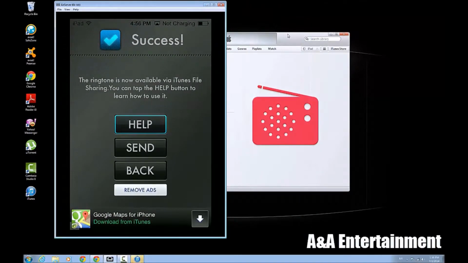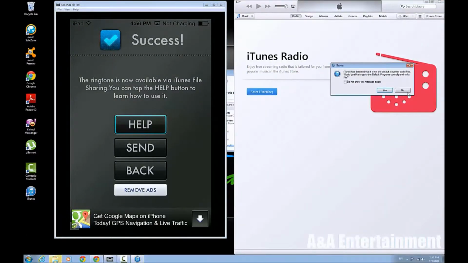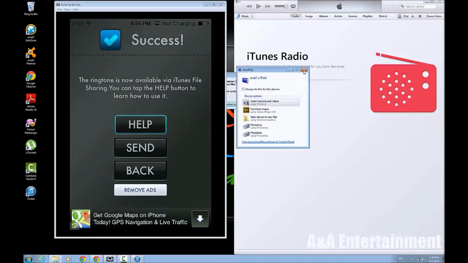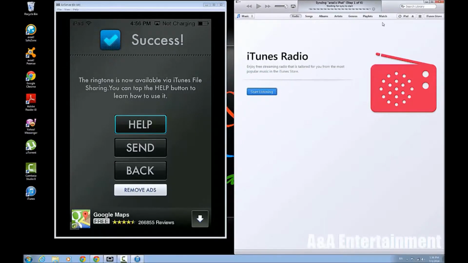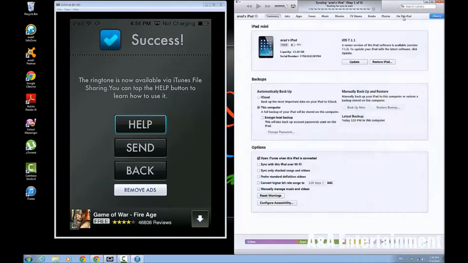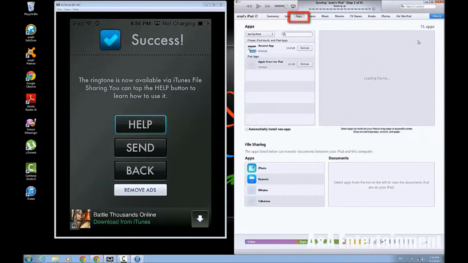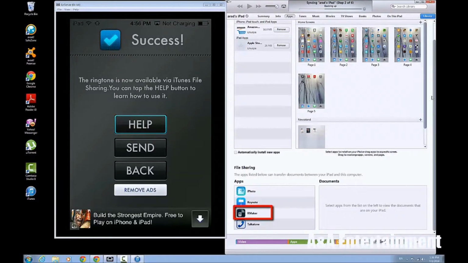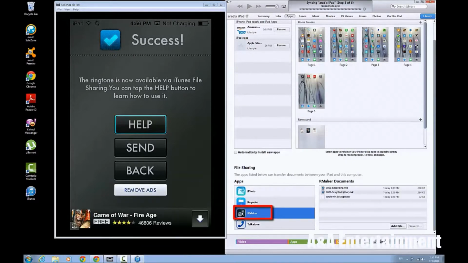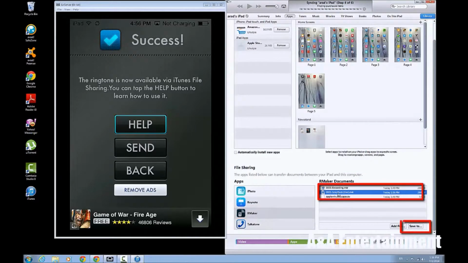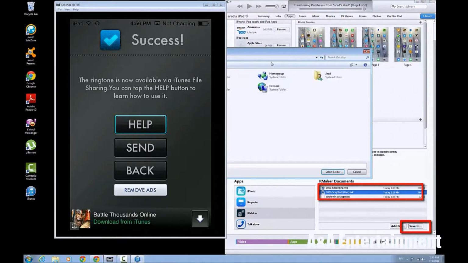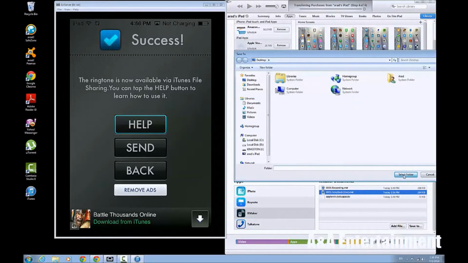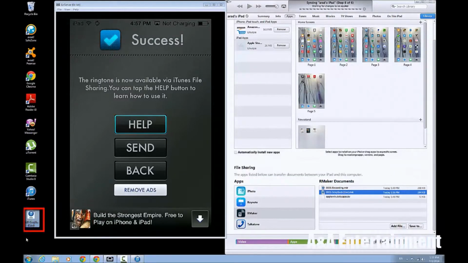So now the ringtone is available on iTunes file sharing. You can go to it on your iTunes and go to apps. Go to the RMaker app. You just download it and created the ringtone, and there it is. That's the ringtone you just created. Save it to your desktop or wherever you want, and there you go. There's your ringtone.